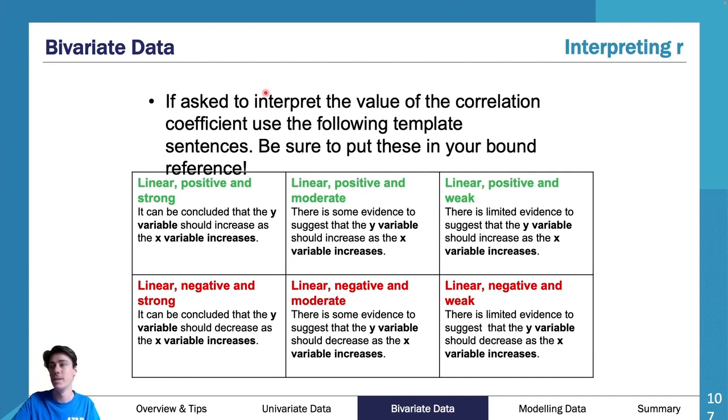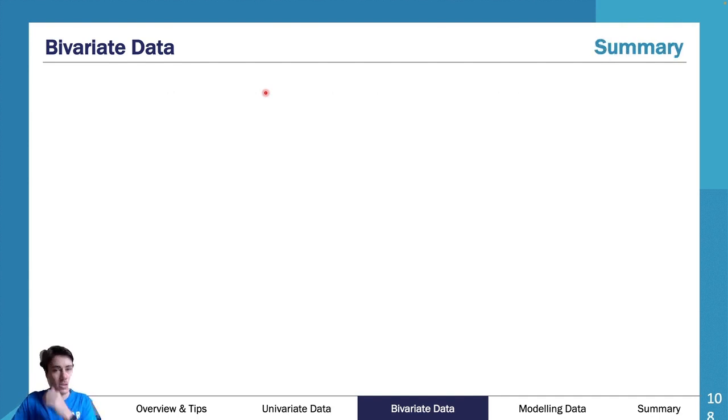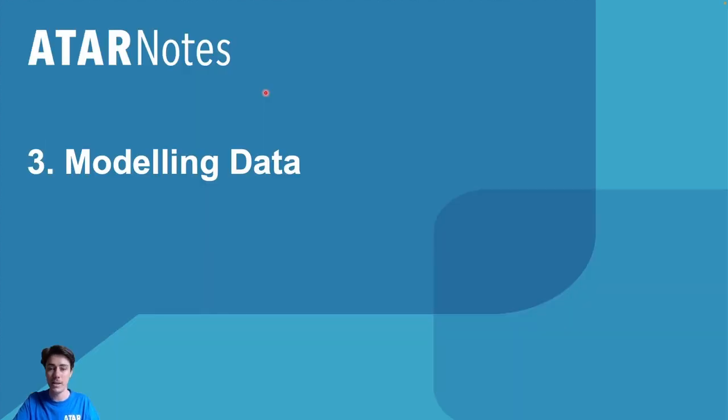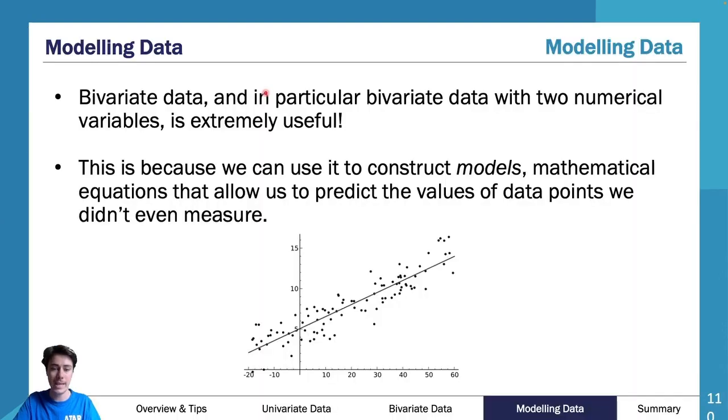All right. Now, in our last 20-ish minutes, we are going to cover bivariate modeling. As you can see, here's our summary for bivariate. We're going to cover our modeling data. So we're up to page 110. These slides are actually not meant to go past 100, but given today we are. We've only got 124 slides, so we've got 14 slides to go through in our last 20-ish minutes, which is pretty good because that's about how much information there is.